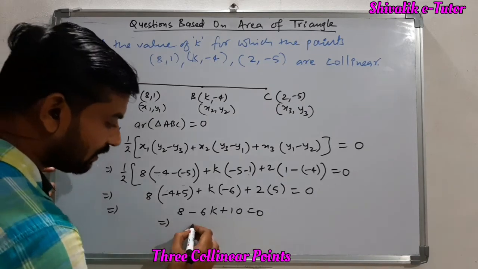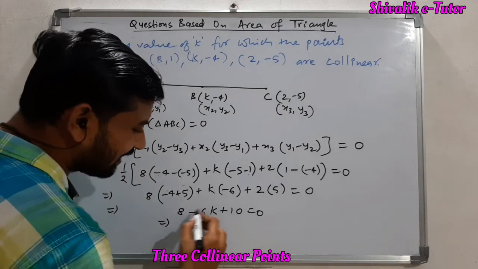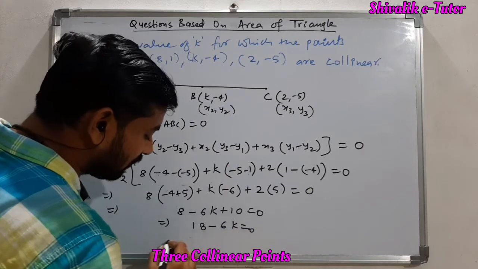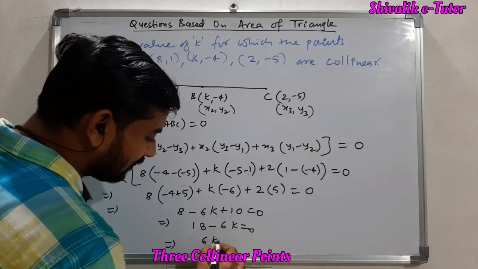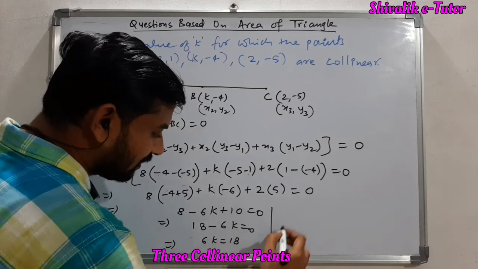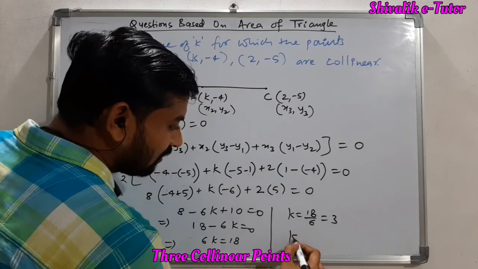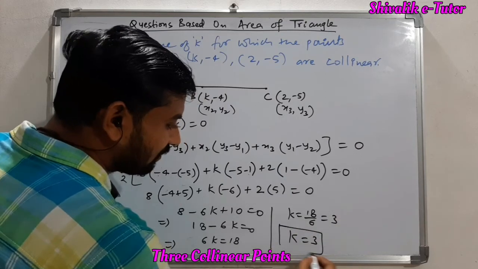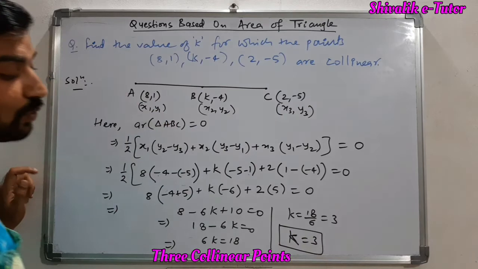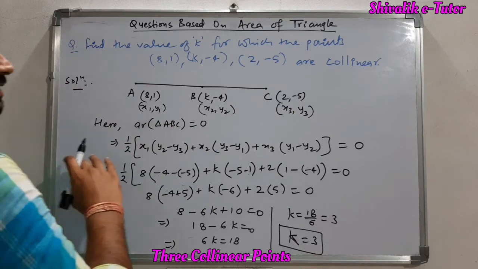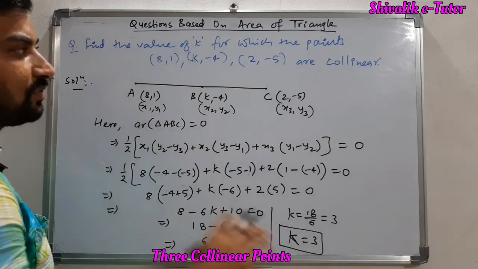So from here we have a very simple result. 8 plus 10, that is 18, minus 6K is equal to 0. So clearly 6K is 18, and we are getting the value of K as 18/6, that is 3. So the value of K for which the 3 points A, B, C will be collinear here is 3. So if we substitute K equal to 3, the area of the triangle ABC will become 0 here.